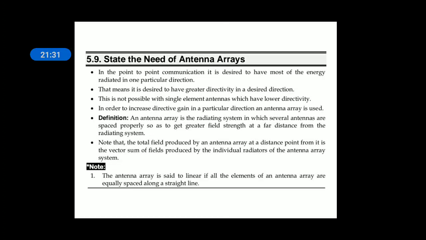If a single antenna is unable to transmit the signal in a particular direction, or has less bandwidth or less beam width, the multiple antennas combined serve the purpose, right? So that is why instead of using a single antenna, antenna arrays are used.